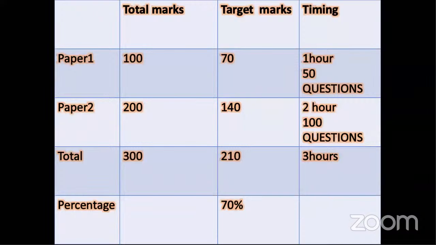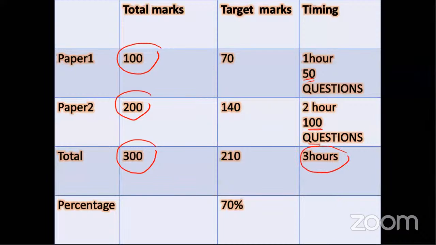So here, as I said, paper one, you will have 50 questions and each question carries 2 marks. So total marks is 100. Paper 2, there will be 100 questions and each question carries 2 marks. So total marks is 200. So total paper will be of 300 marks and total timing that will be allotted to you would be 3 hours.